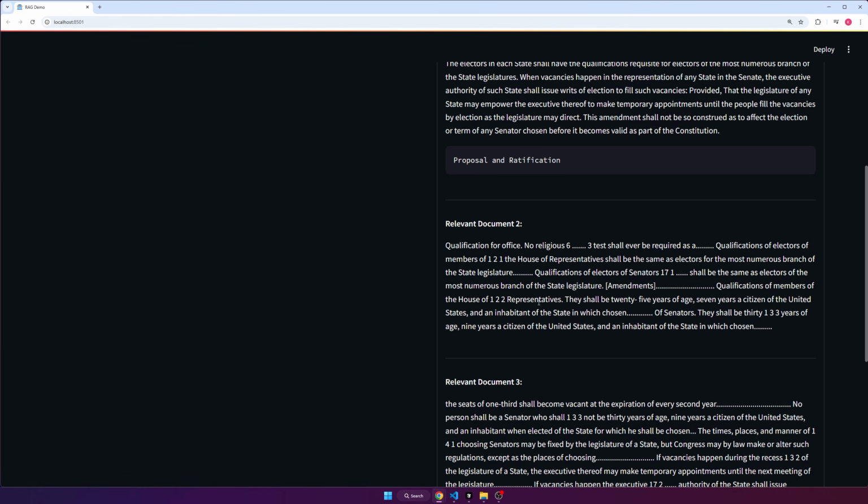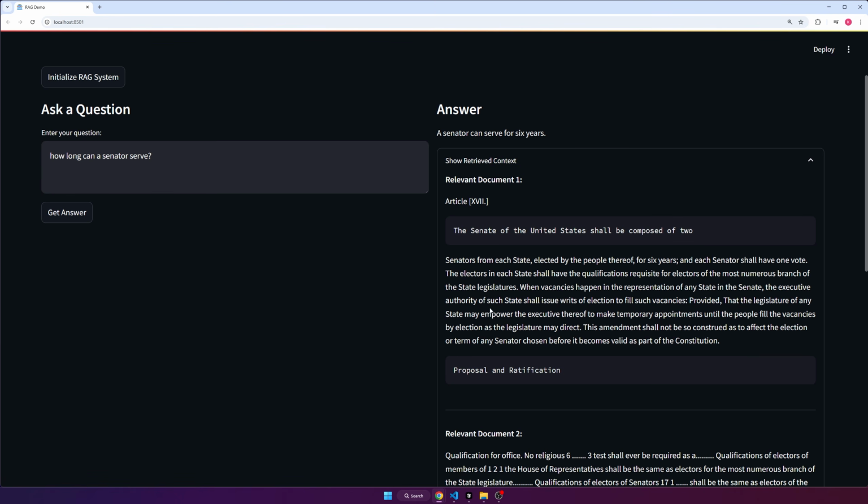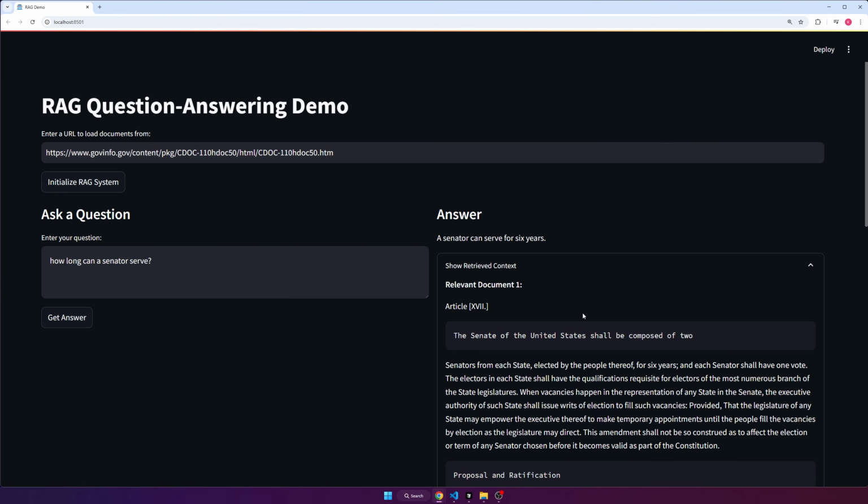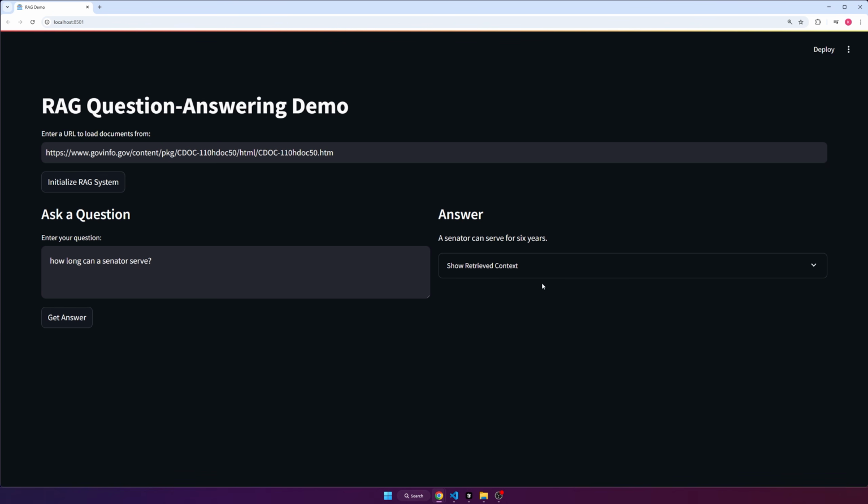And then there's more documents after this that are relevant, but it makes sense for this one to be the top one because it has the answer, so it's most semantically related. So the vector store did its job correctly. I don't know about you guys, but I think this is pretty awesome. So keep watching if you want to see how to make this.